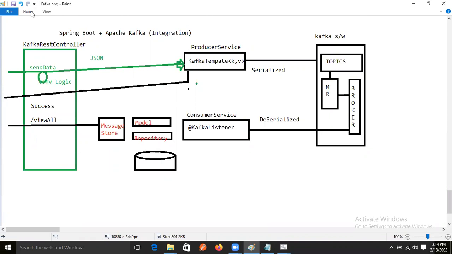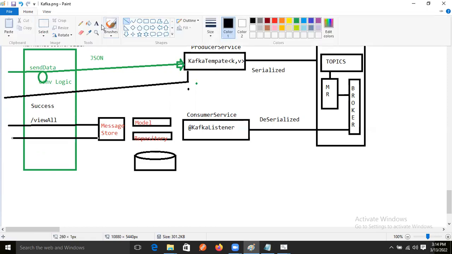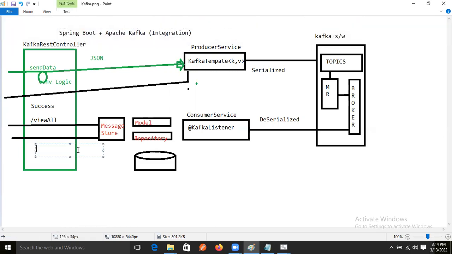Then the output the end user will get is all the data in JSON format.